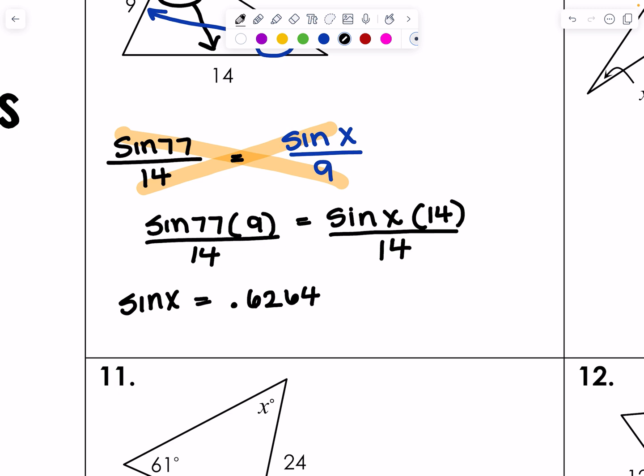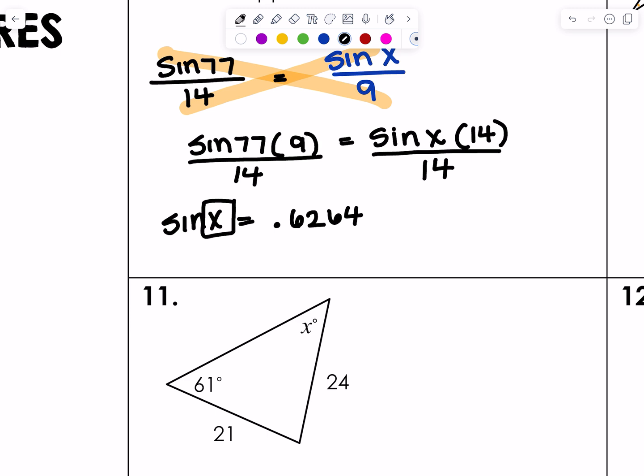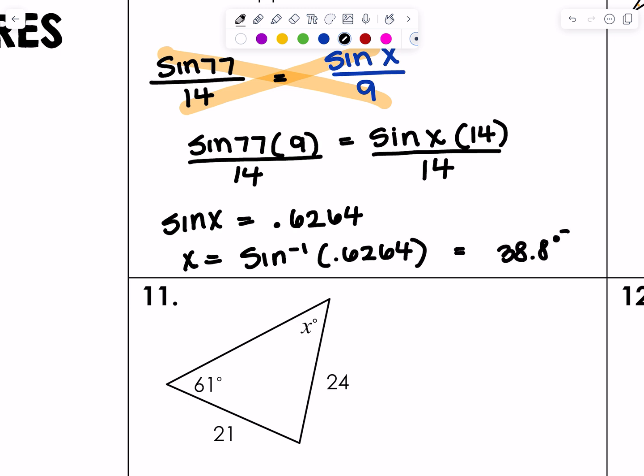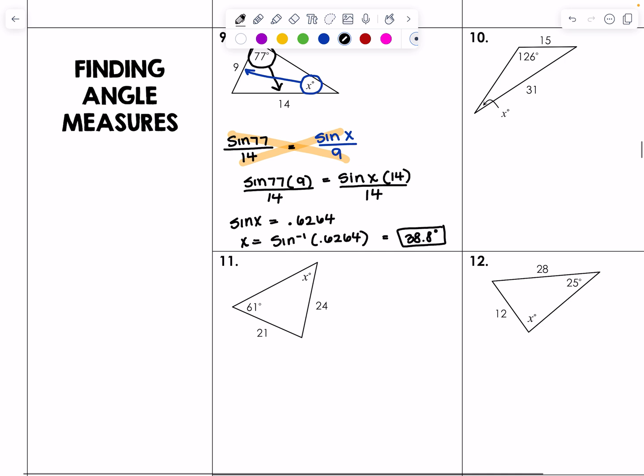And then remember that when you're trying to find the angle degree measure, we use inverse sine, right? So x is going to be sine inverse of 0.6264, which will be approximately 38.8 degrees. I wish I had a calculator function here so I could show you what I'm clicking in order to find that.